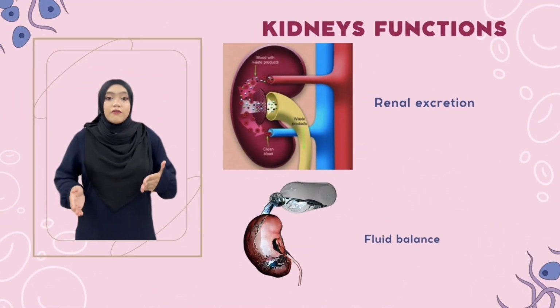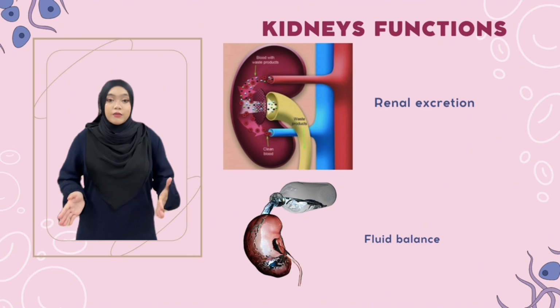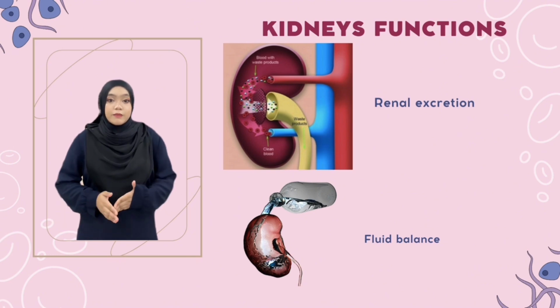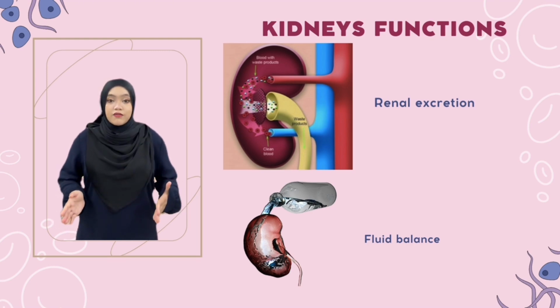Kidneys eliminate harmful waste products, preventing their build-up and also maintaining a healthy internal environment. Then, fluid balance. By regulating water and electrolyte levels, kidneys ensure proper hydration and blood pressure control. The last one is vitamin D activation. Kidneys activate vitamin D for healthy bones and calcium absorption.